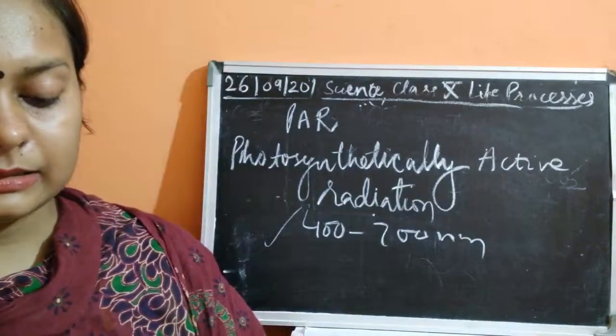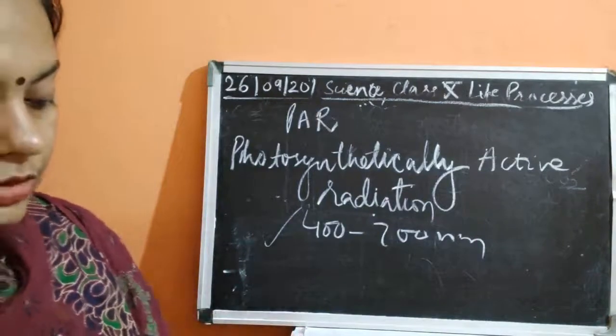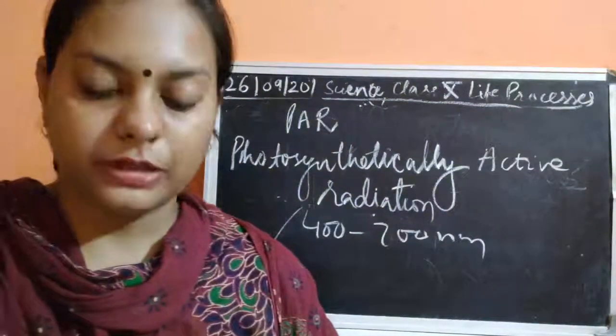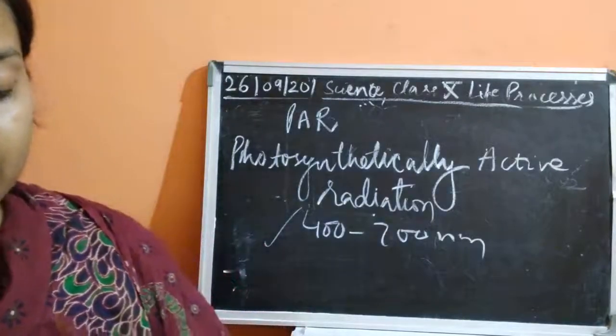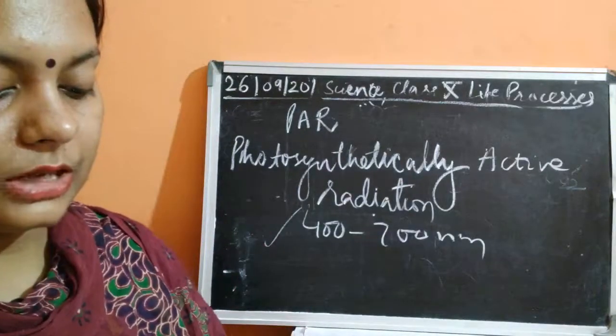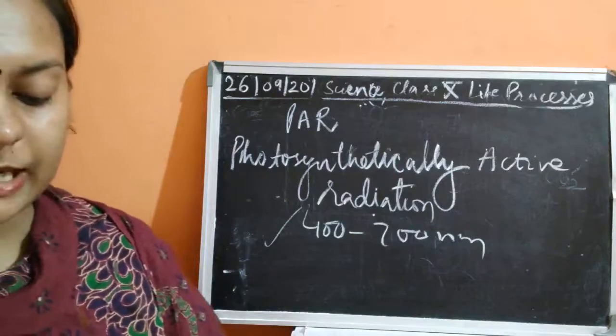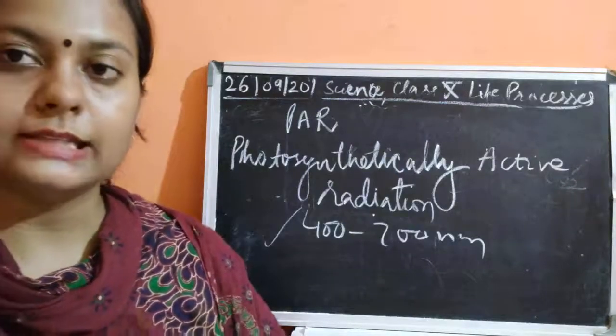And the next is it is going to give rise to electrons. Photolysis of water produces oxygen, protons and electrons. Electrons and protons, that is hydrogen ions, also produce ATP and NADPH2. This is also known as assimilatory products.